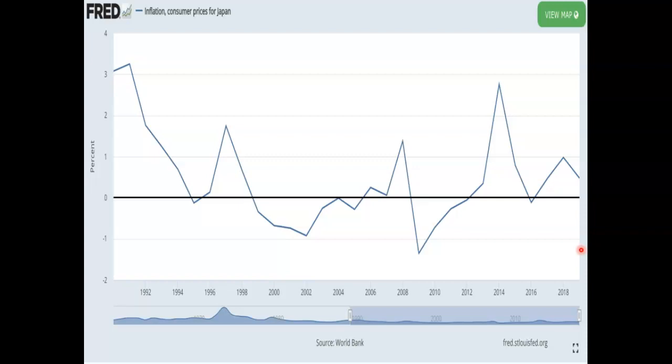When money supply grows at a very fast rate, remember from the quantity theory of money, that essentially tends to lead to high levels of inflation. Now, when money supply does the opposite, when it does not grow at a fast enough rate, it tends to lead to low levels of inflation and sometimes negative inflation known as deflation. So a consequence of deflation in Japan was that prices were falling, and this reduced the value of wages, and at the same time it increased the value of debt.